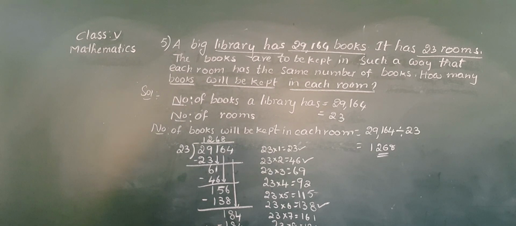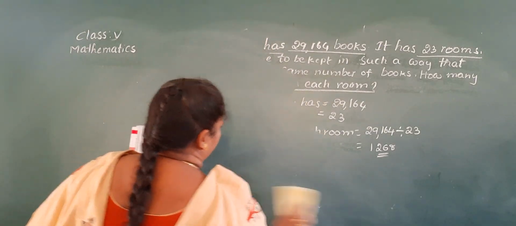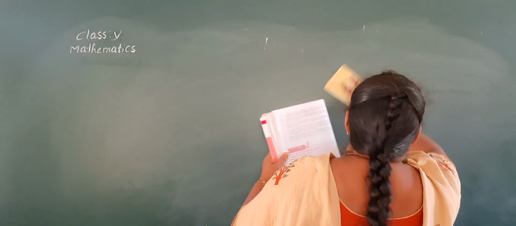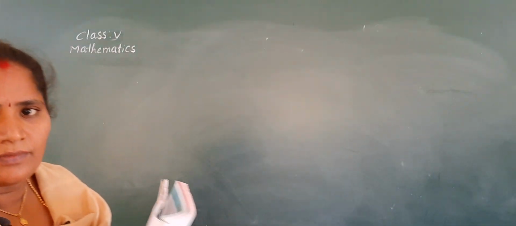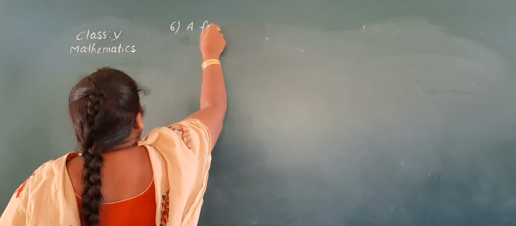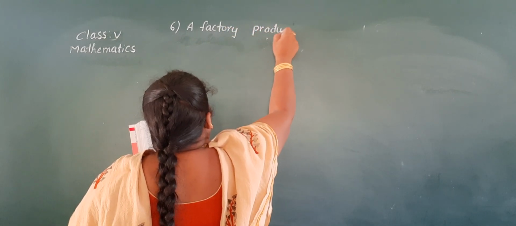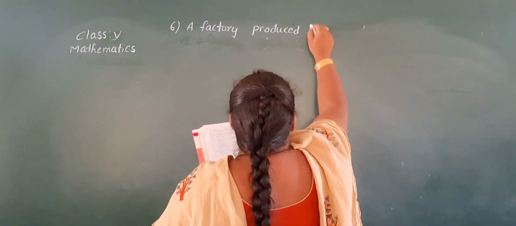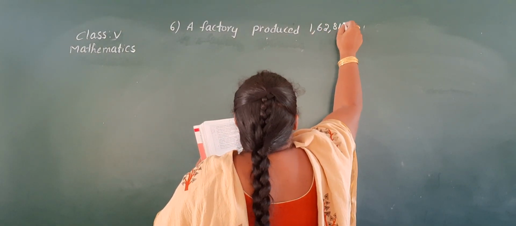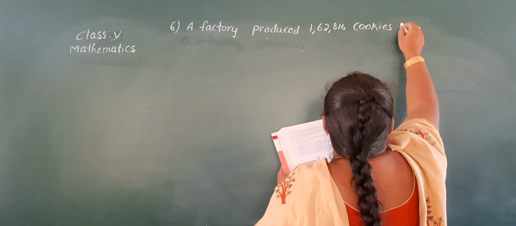Next one. Next question, Nana. A factory produced, sixth problem. A factory produced 1,62,816 cookies in 12 hours.